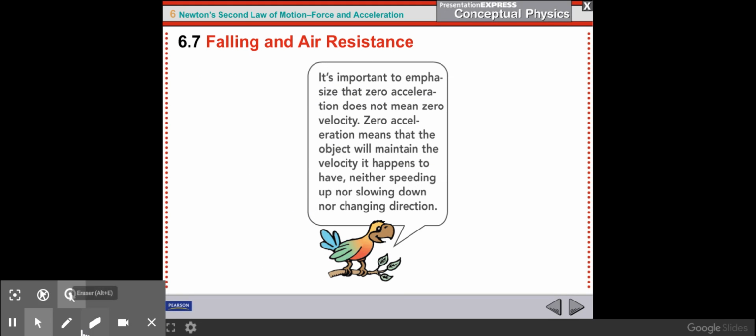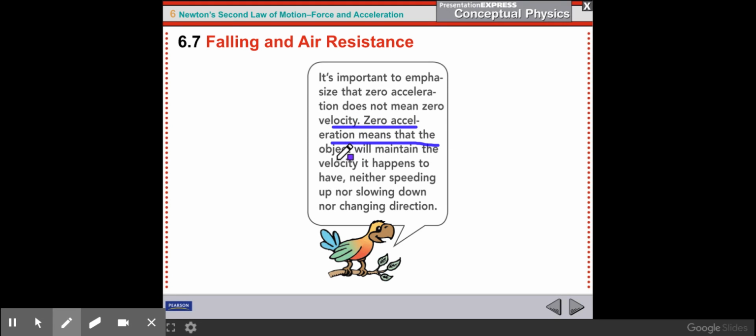So it's important to emphasize that zero acceleration does not mean zero velocity. Zero acceleration means that the object will maintain the velocity it happens to have, neither speeding up nor slowing down.